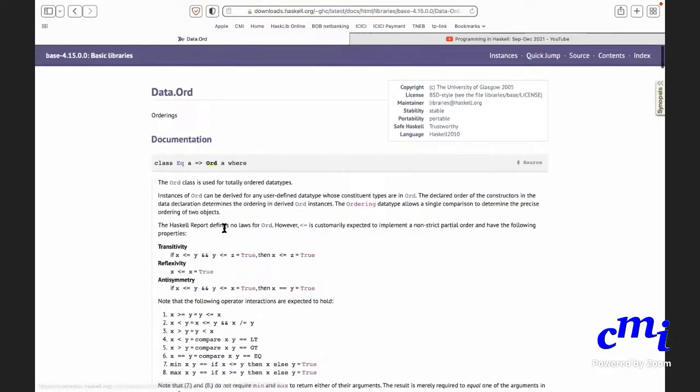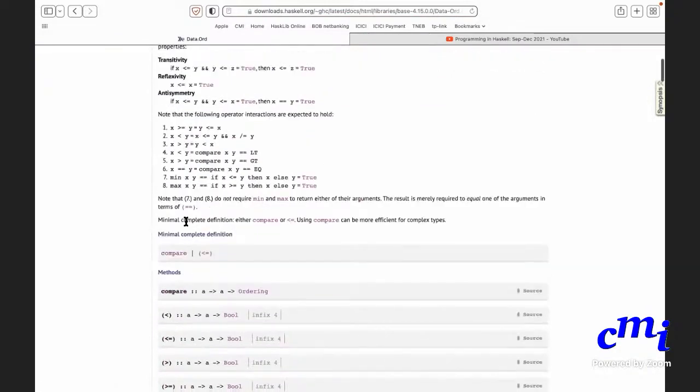You see here that ORD has just 2 things are enough. Either you give less than or equal to, or you give this operation called compare. Okay. Once you have less than or equal to, because you already have equal to, you can check for less than, and then you put the negations appropriately. You can get also greater than or equal to, etc., etc. Not equal to, everything you have. Okay. And compare is another way of getting the same thing.